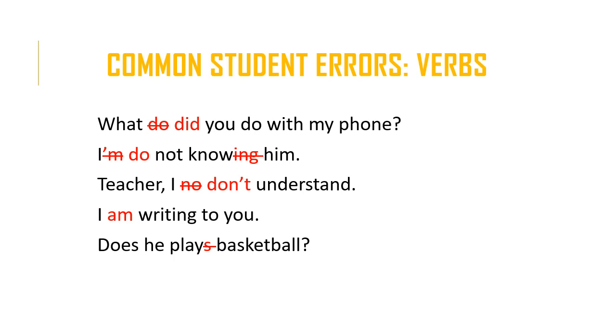We need to first of all use the helping verb do, and then use the negative word not. Okay, so I do not understand. And if you want to contract it, it becomes I don't understand.